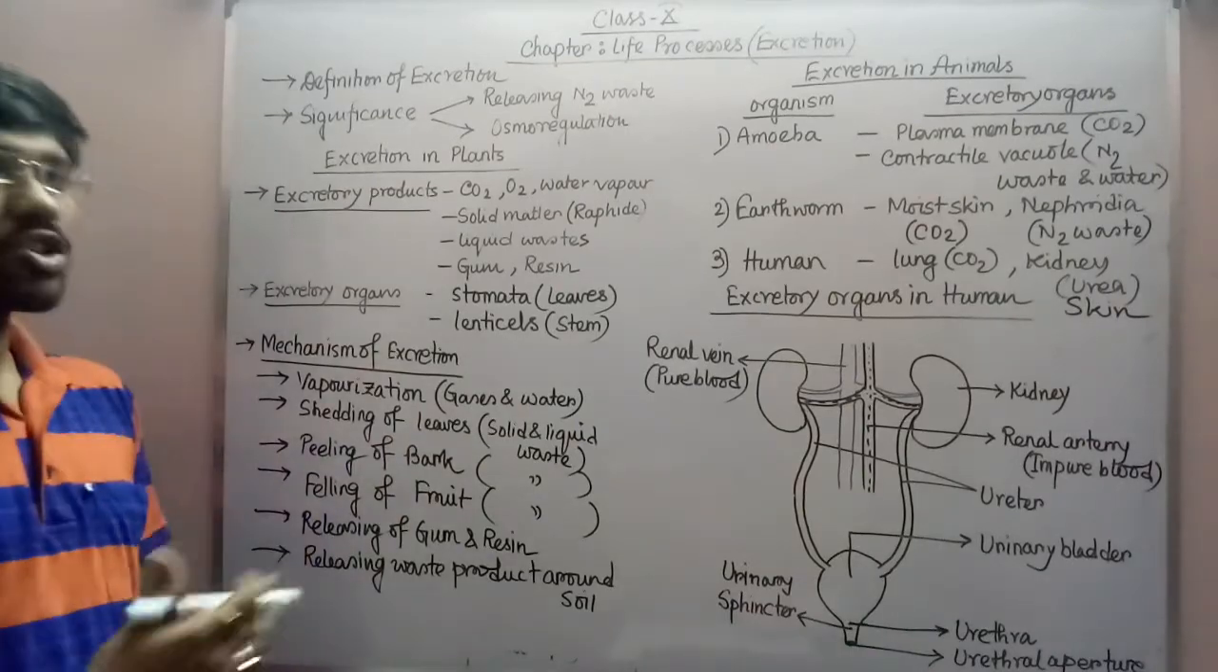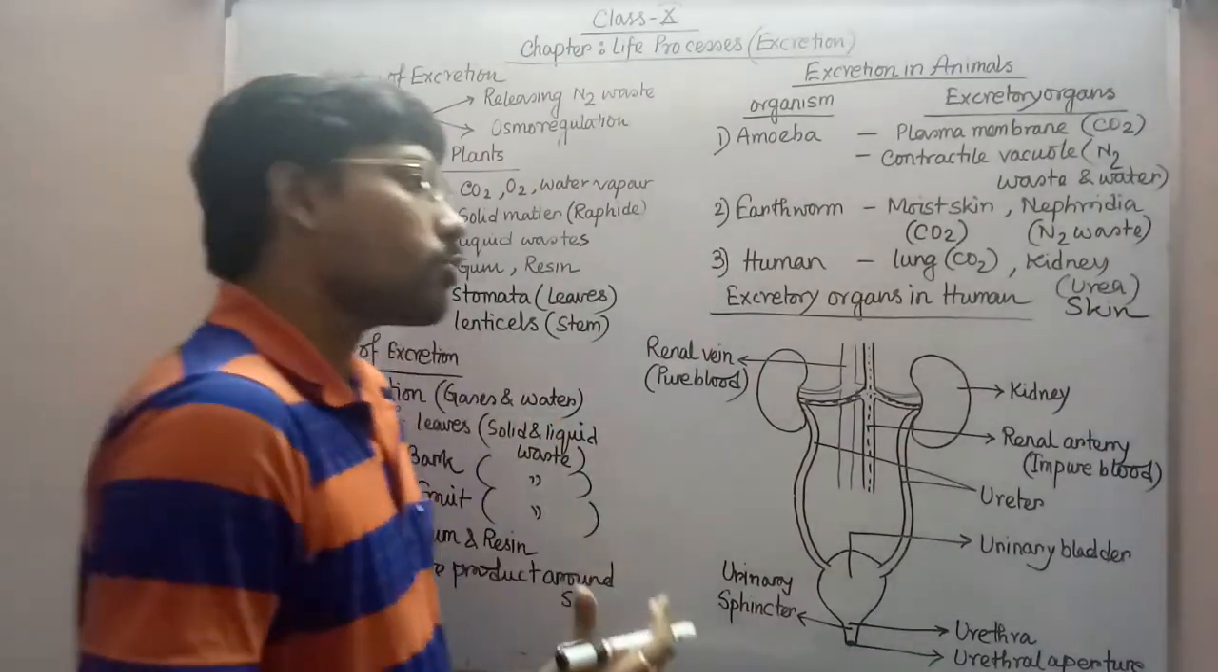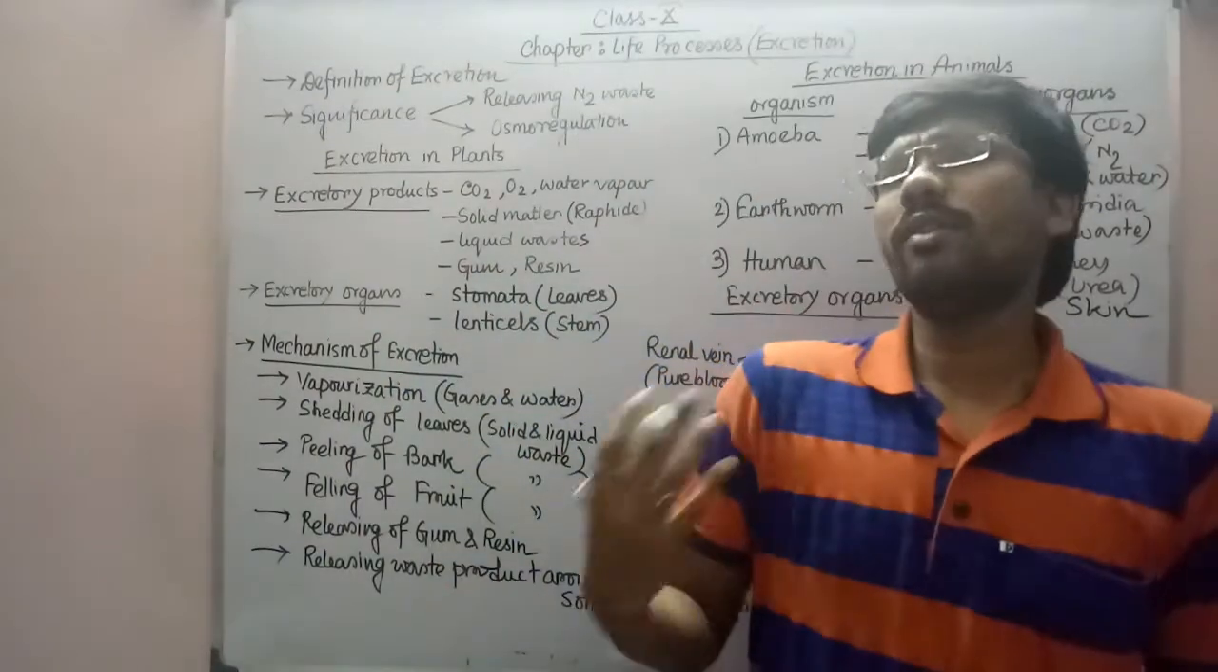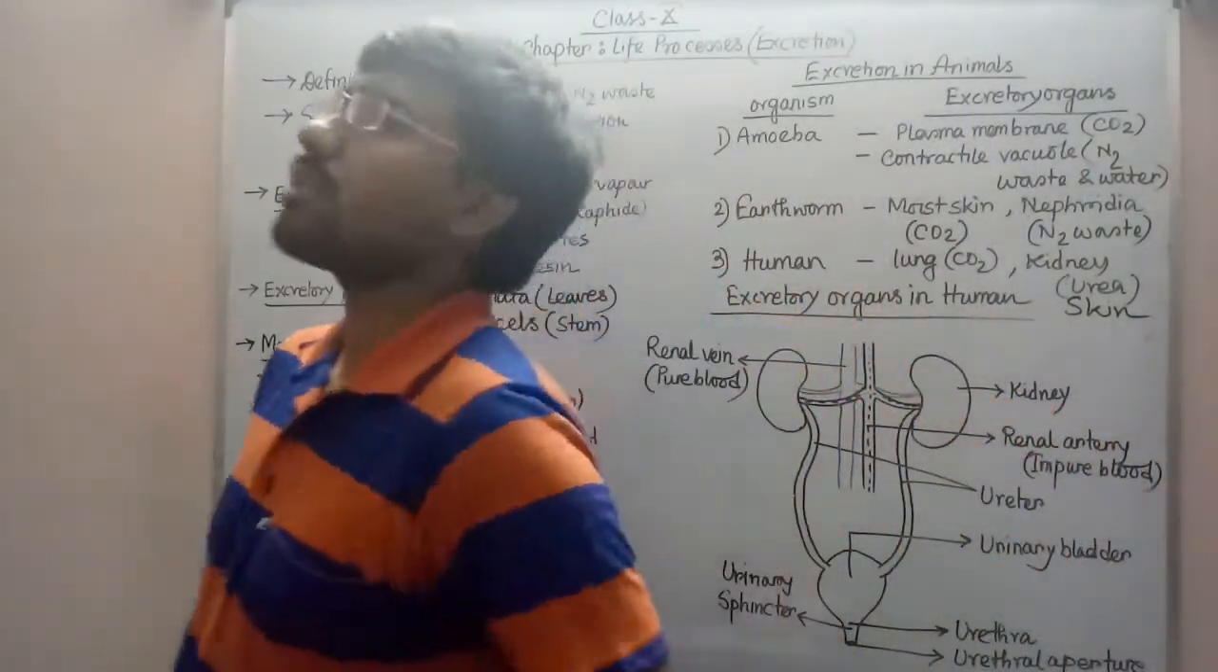Falling of fruit. This is also another very important point, because the fruit which is generally produced by the plant, we think, when the fruit is getting matured, it is getting detached from the plant body.